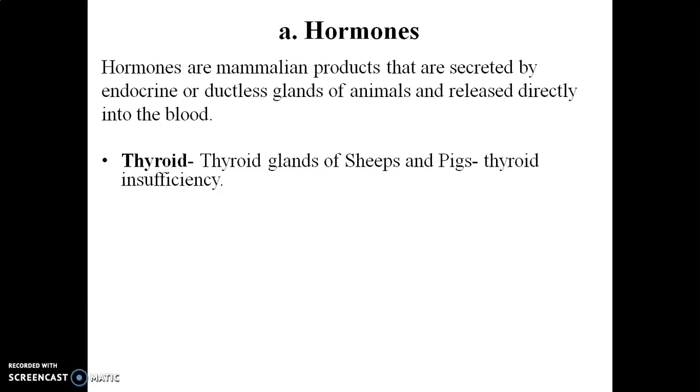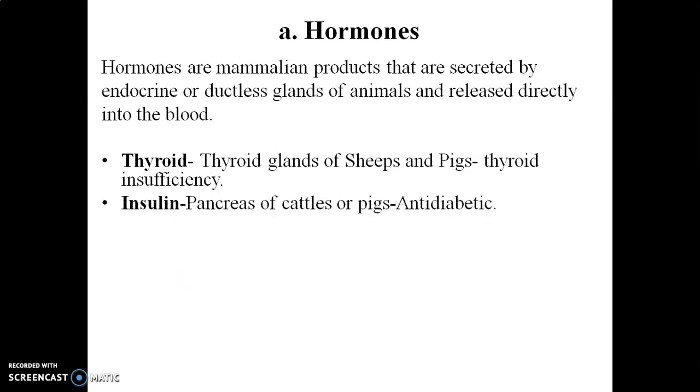These hormones are obtained from the animals and used in human beings who have insufficiency of that particular hormone. For example, thyroid. The thyroid glands of the sheep and the pigs produce similar thyroid hormones, and that is used in the treatment of thyroid insufficiency in human beings.